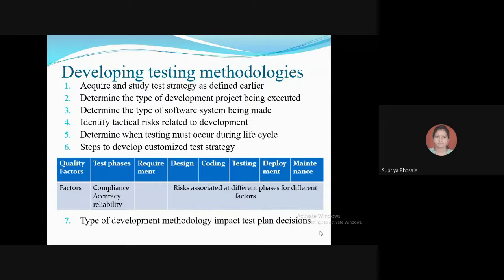Then life affecting software. Then huge money affecting software. Software which cannot be tested in real life and requires simulation for the testing, and other software. Third stage is determine the type of software system being made. So it includes how the data processing will be done by the software.